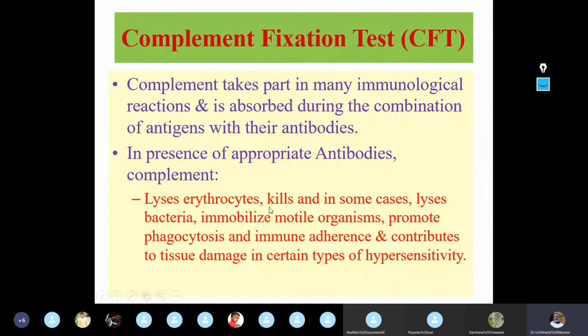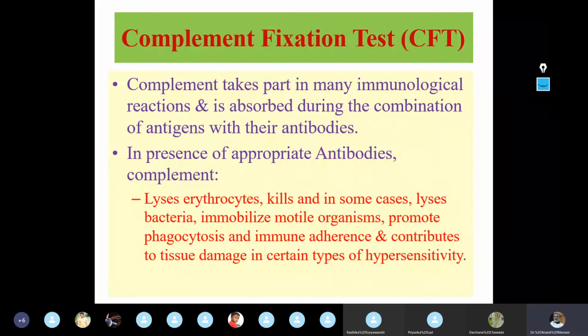In this complement fixation pathway, when we talk about the complement fixation test, it includes the complement. As we have already talked about, complement takes part in many immunological reactions, and this complement is absorbed during the combination of antigens with their respective antibodies.